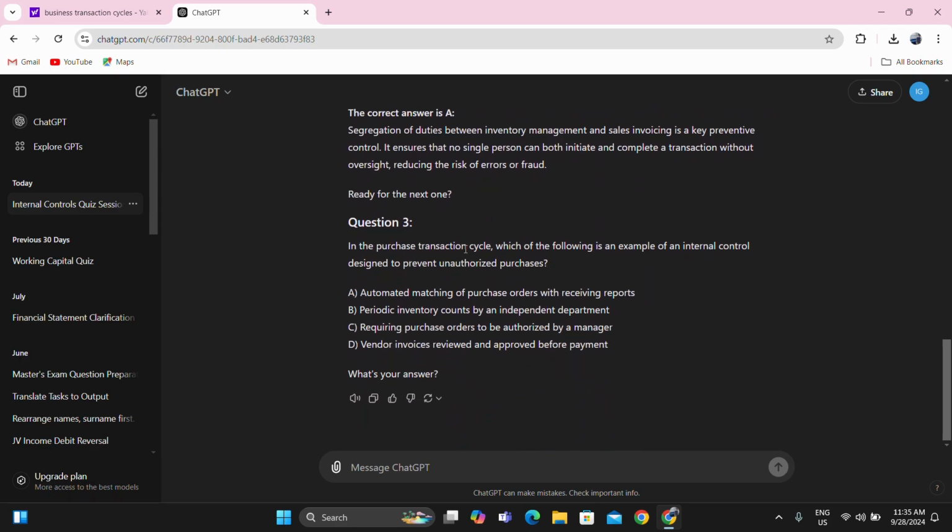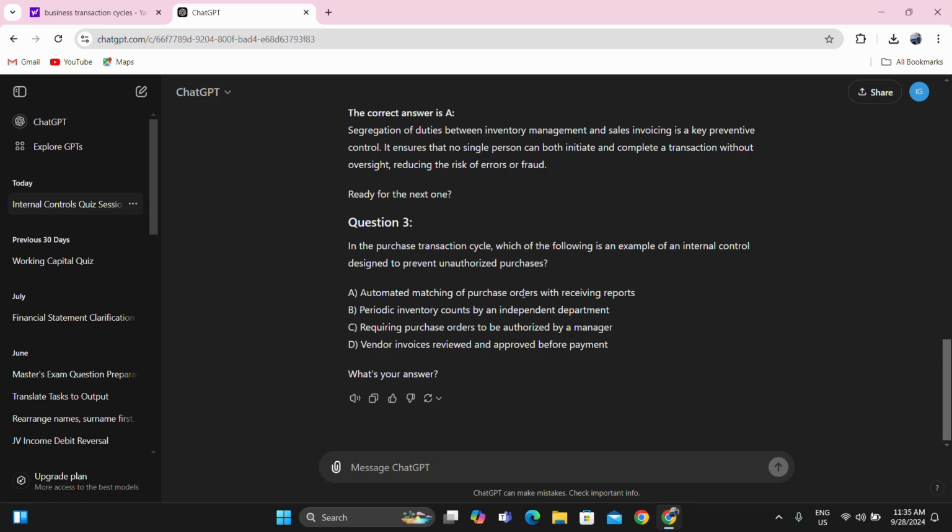In the purchase transaction cycle, which of the following is an example of an internal control designed to prevent unauthorized purchases? Every purchase should be authorized. Automated matching of purchase orders with receiving reports does not involve authorization.